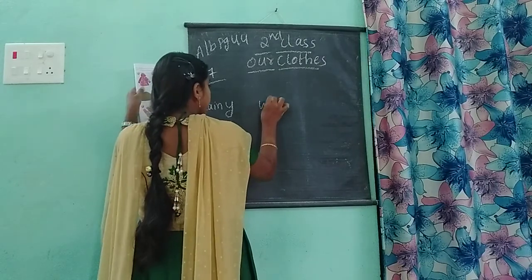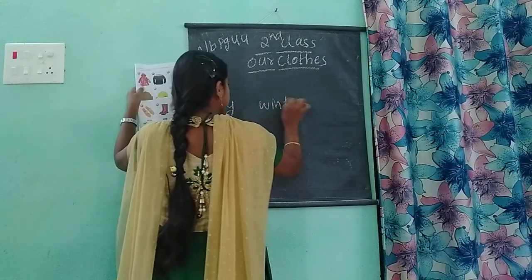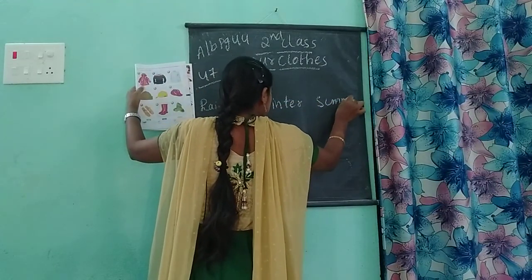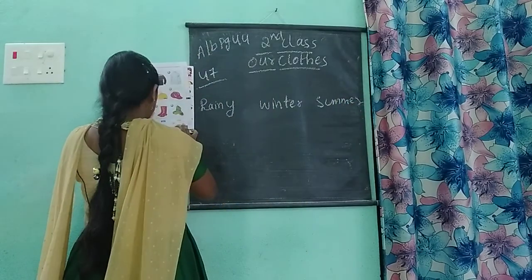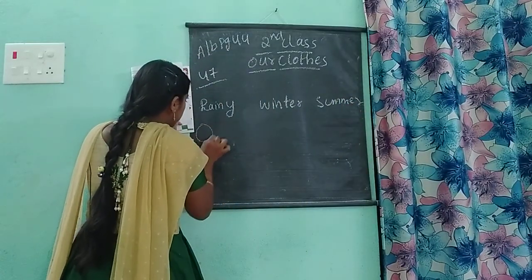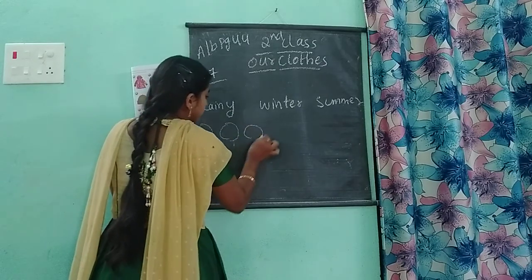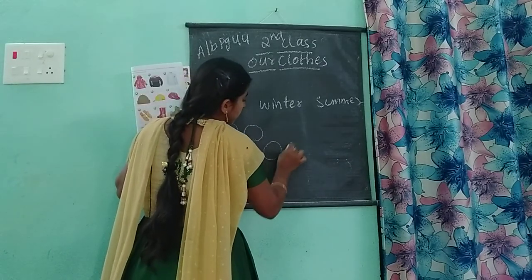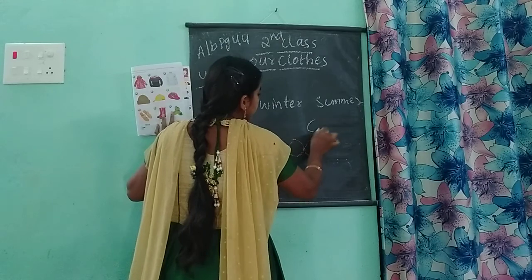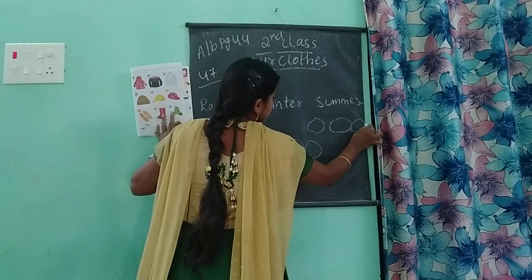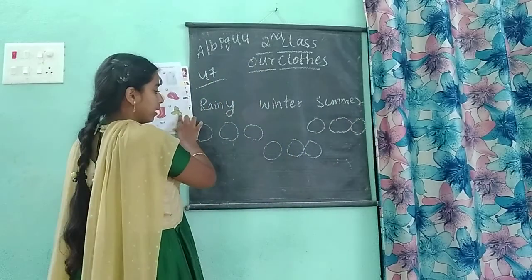They had given three boxes, three circles, for rainy season, winter season and summer season. So they had given like that.